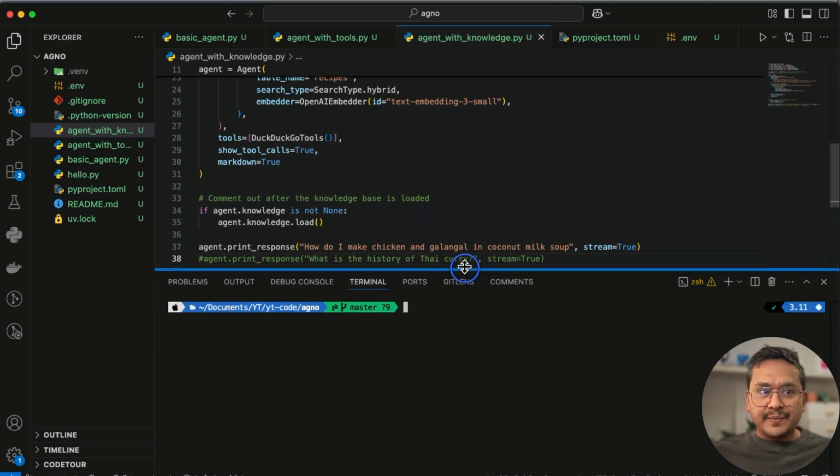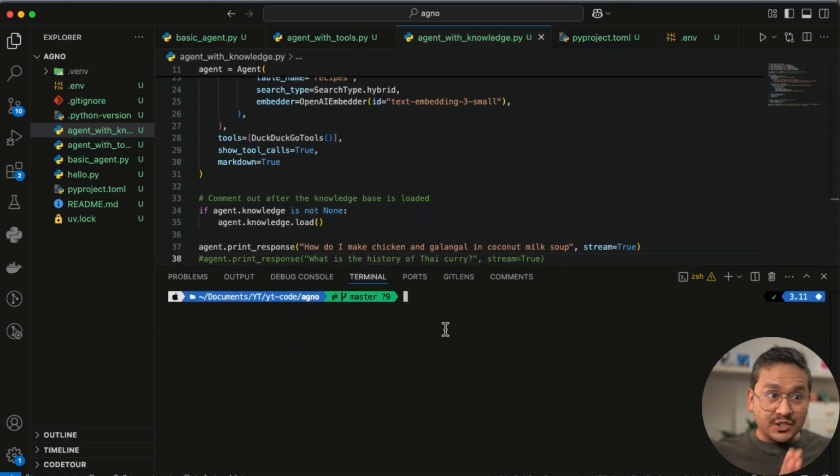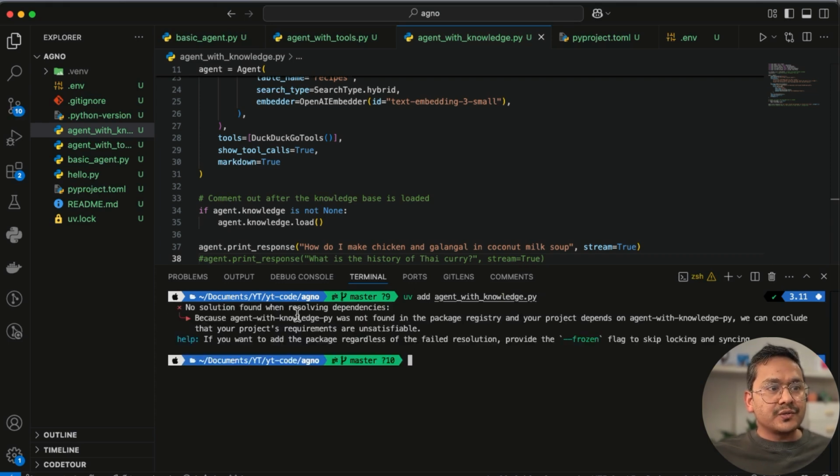And again, we haven't installed the necessary packages. It will ask us to install the packages. If I run the file, uv add agent with knowledge.py, I run this one. So it says no solution found when resolving dependencies, provide frozen.